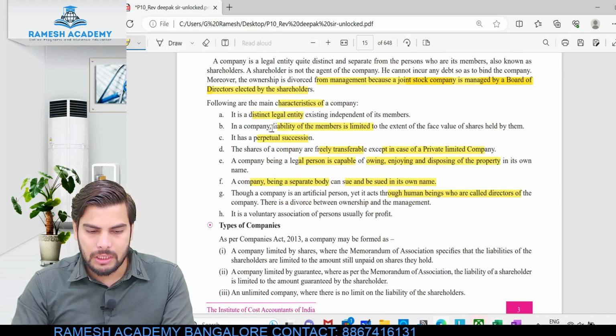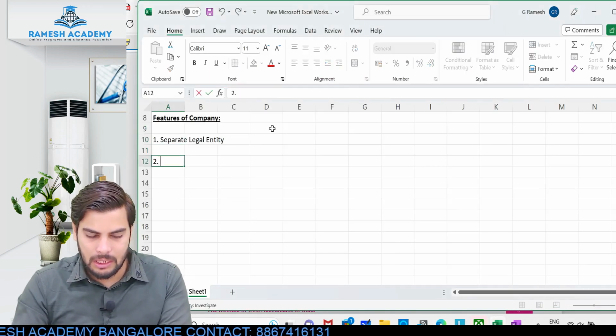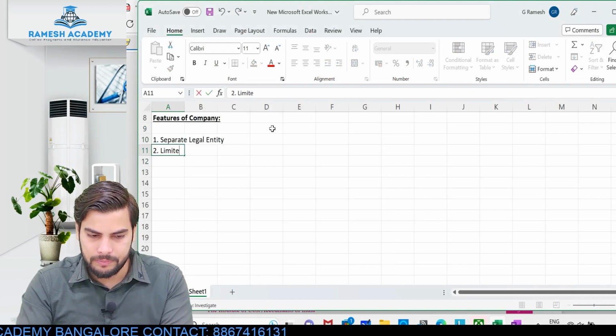The second feature is the liability of the members is limited. Okay, so the second feature is limited liability. Very important thing.